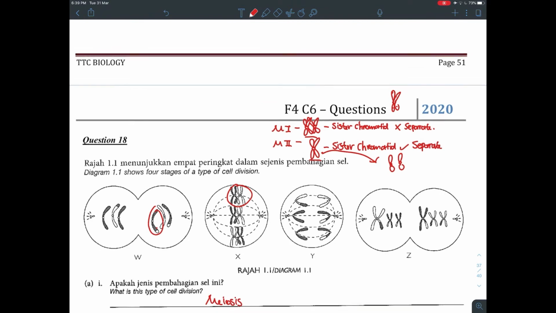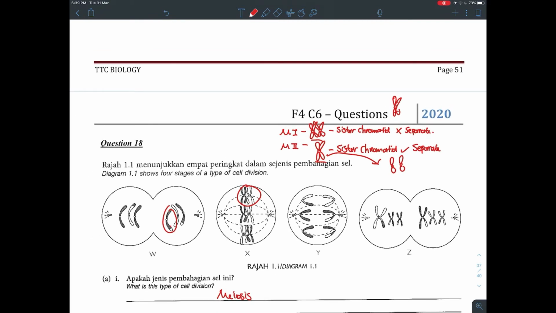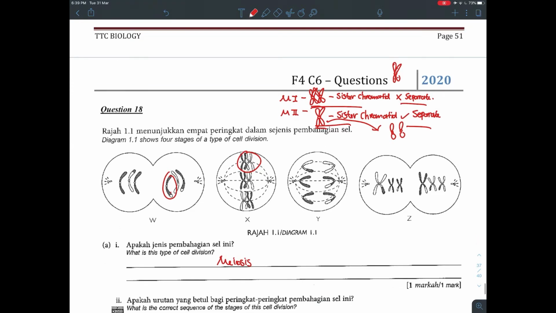So when you look at a cell and want to differentiate whether it's 1 or 2, these are the aspects you should look at. For example, when I look at W, I know it's telophase, the last stage already. Whether it's telophase 1 or 2, I look inside here and see my sister chromatids separated already.